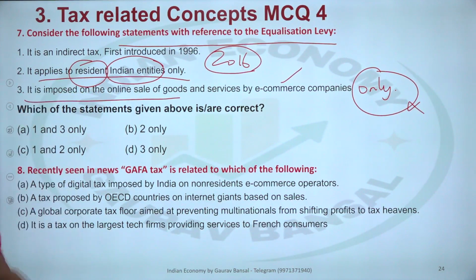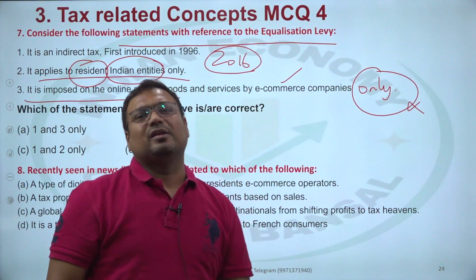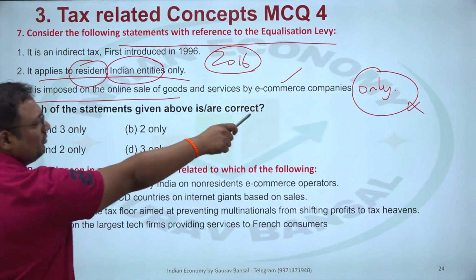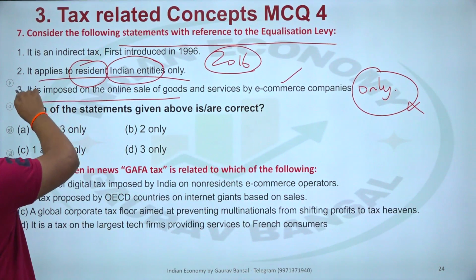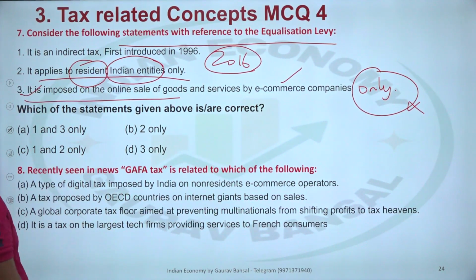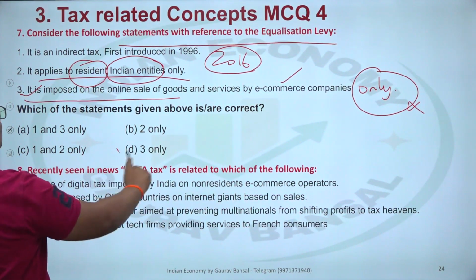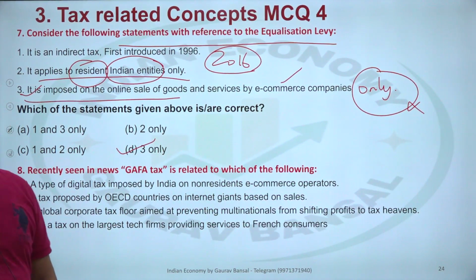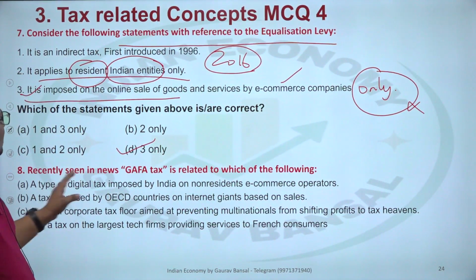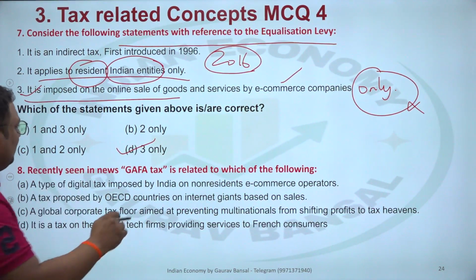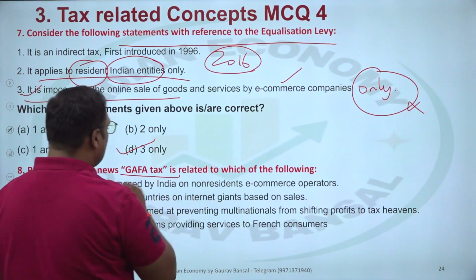So third is correct. You have to become good at reading the options very clearly. The same option with just the addition of one word can become wrong. Affirmative statements and non-affirmative statements, you should be able to discriminate between. So the answer should be D, 3 only. Clear? Now, 8th. Recently seen in news, GAFA tax is related to which of the following?